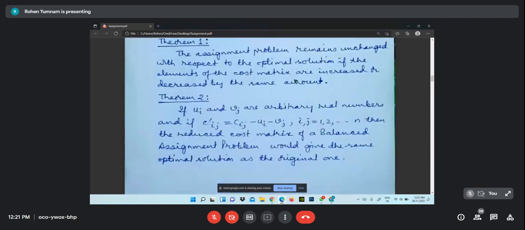According to this basis, we will do our problem. We will subtract a row by the same element, and subtract a column by the same element. If both are subtracted from the row as well as the column, it will come to this, and even though it is done so, the value will not change. That is why we will do that.